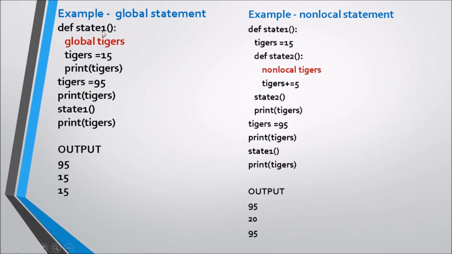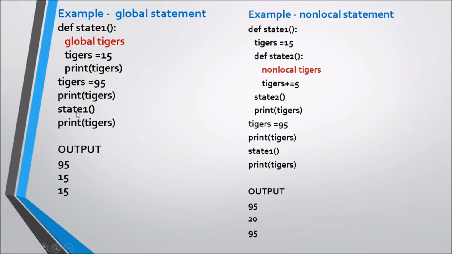There is a function state1 in which I have written global tigers. Tigers is equal to 15, print tigers. So it will make changes to the variable tigers defined over here. So here in the main section of the program, tigers is equal to 95, print tigers. Due to these two commands, this 95 will be printed.